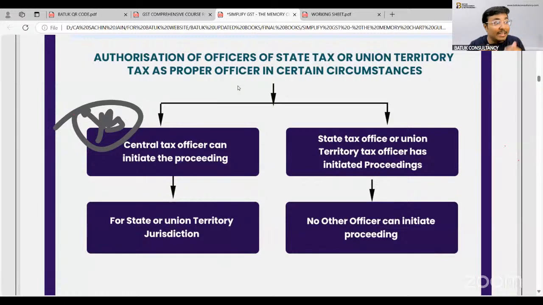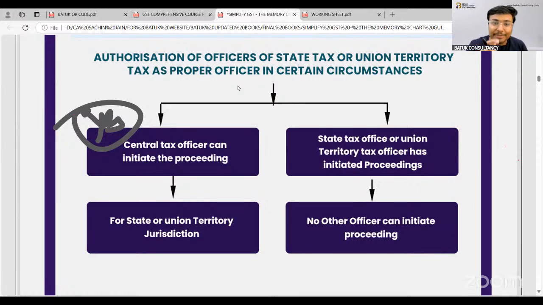If the jurisdiction is with state authorities, but the same has been before the central, in that case the central authority can initiate the proceedings. But suppose in a particular case the state tax authority has already concluded the proceedings for the financial year, in that case the central tax authority cannot initiate the proceedings because the authority has already concluded.